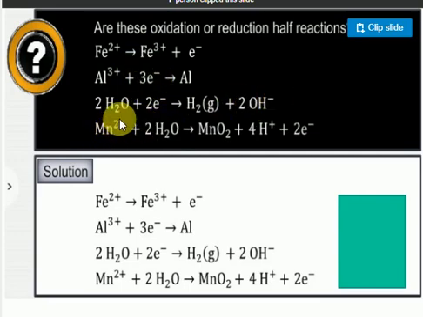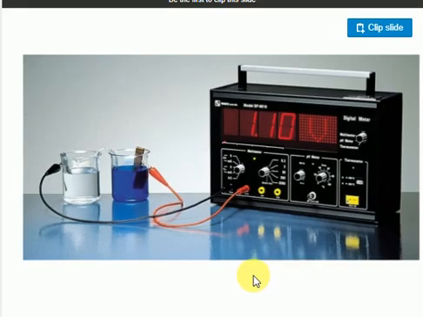Just imagine here Mn+2 is there. Mn+2 becomes Mn+4. Do you know how to calculate oxidation number? X plus 4 into -2; placing that, here +4 is there. So what happens here? Manganese undergoes oxidation. Look at Fe+2 to Fe+3, that is oxidation. Here Al+3 is reduction only. Here also, reduction only, here oxidation only. So oxidation and reduction take place simultaneously.